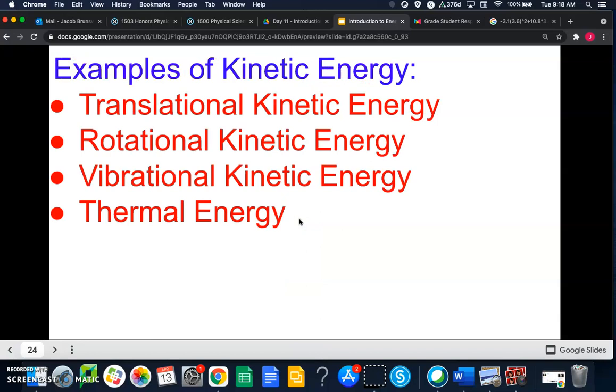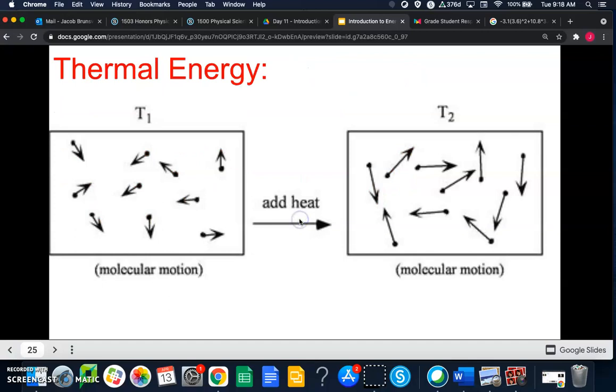Next up is thermal energy. So that's like heat. And so if you think about little gas molecules moving around in the air, if you heat them up, what happens is those molecules actually move faster. So the faster things are moving, molecules, atoms, the faster those subatomic particles are moving and vibrating and rotating, the more thermal energy they have.